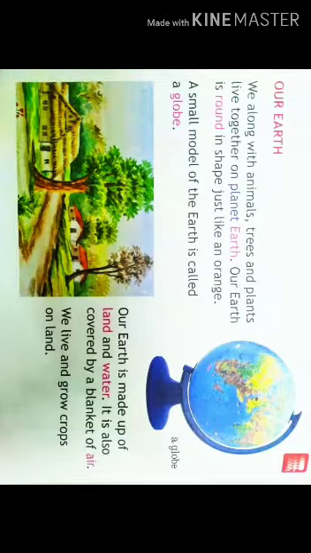What is this, students? This is a globe. Our earth, we along with animals, trees and plants live together on planet earth. Our earth is round in shape, just like an orange. Do you know, children, the shape of an orange is round only? So our earth is like an orange.